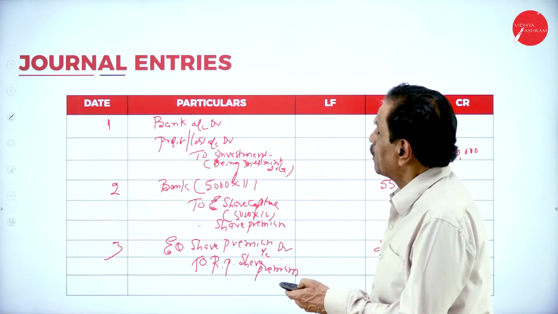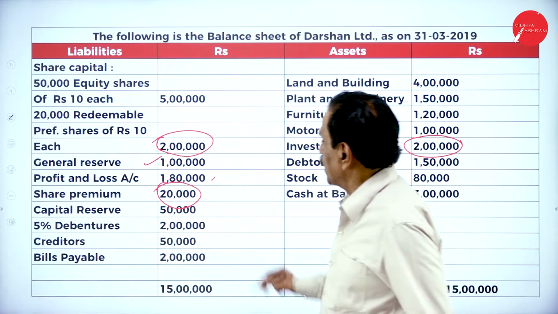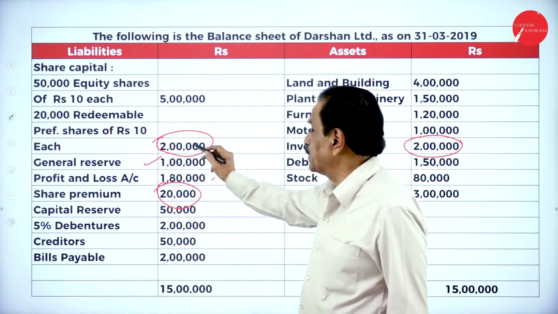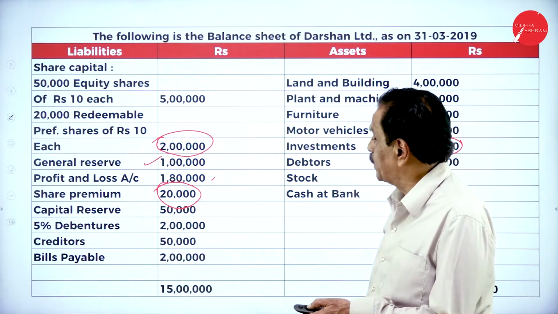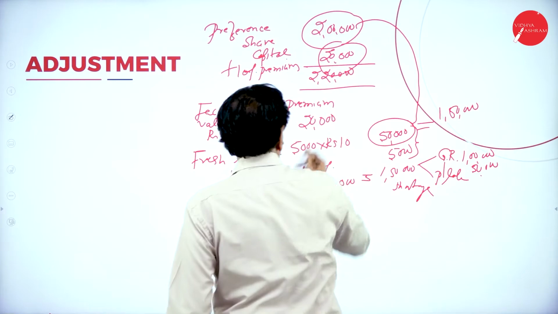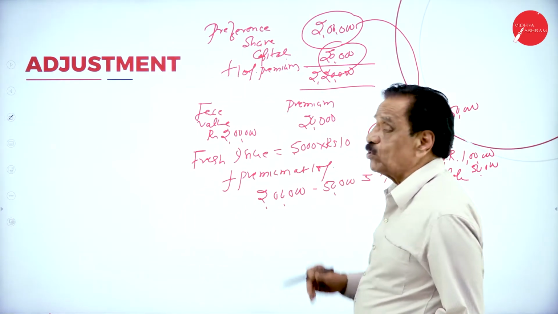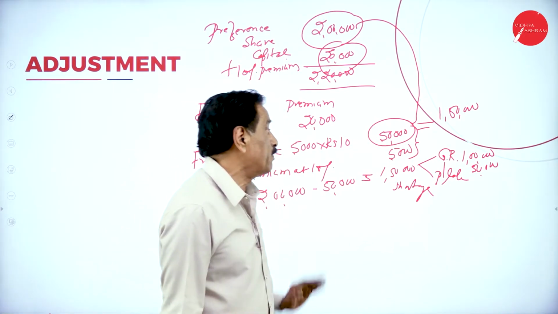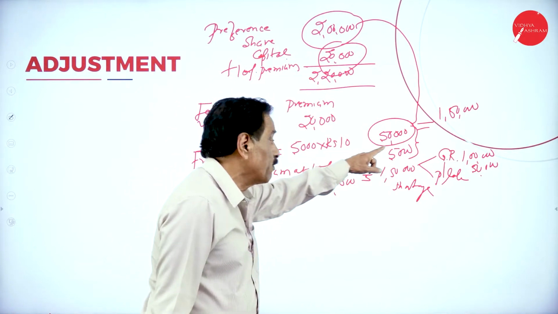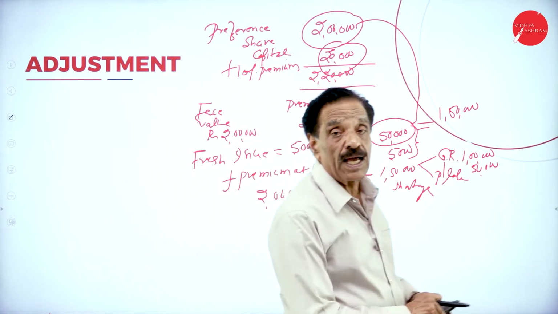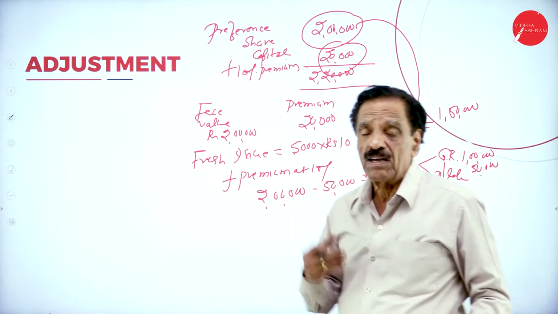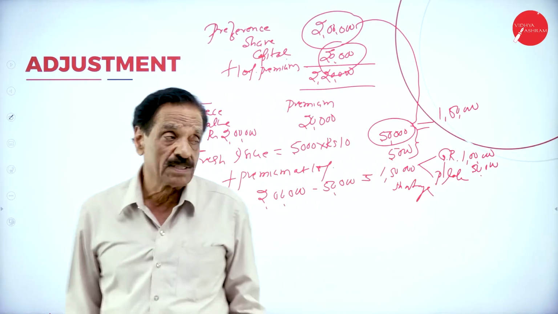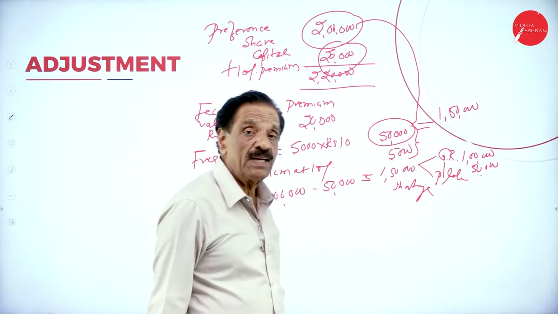See that, if you see your balance sheet, you can understand. Here, how much is payable? 1 lakh. Totally, we have to pay 2 lakh rupees, 10% is 20,000. You have to pay 2,20,000. So 2 lakh is the face value, 20,000 premium. Fresh issue is 5,000 shares of 10 each, 50,000, at a premium of 1, 5,000. Your face value is 50,000. How much shortage? 1,50,000. For that, you have to create the CRR with the help of the general reserve and profit and loss account. I took 1 lakh from the general reserve and 50,000 from the profit and loss account.